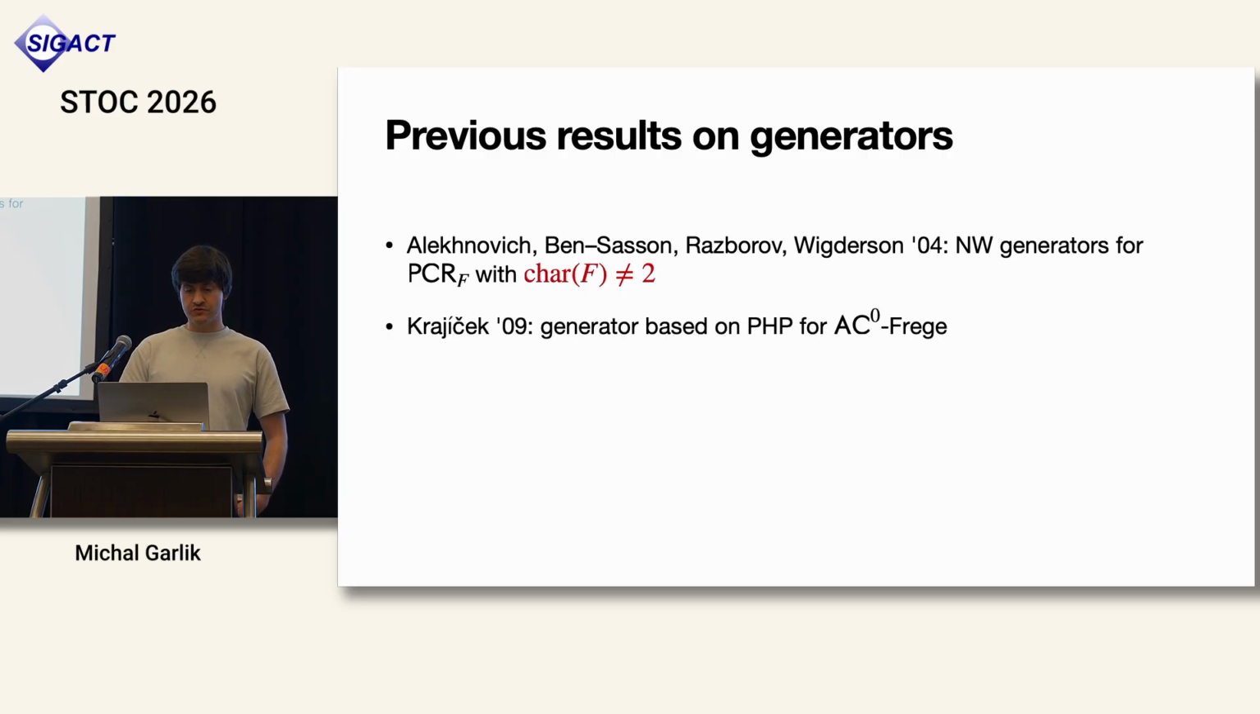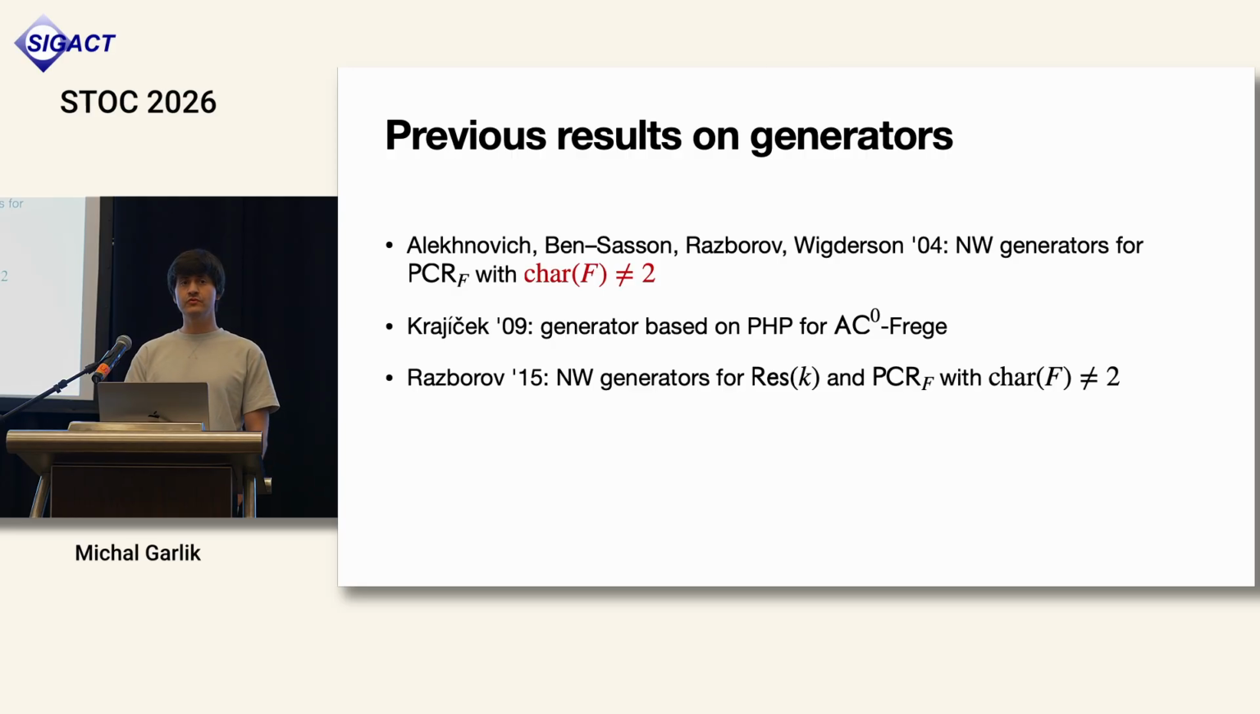And also the stretch was not good enough to obtain applications like hardness of circuit lower bounds. Krajicek defined a generator based on the pigeonhole principle. For AC0 Frege, it doesn't have good enough stretch. Razborov made the most significant progress in this direction.